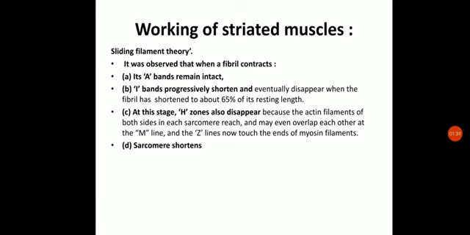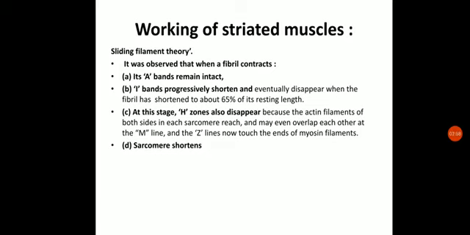You have to note it down, it may be asked as a question. Whenever the contraction takes place, the A band will retain its size. The A band will not change its size. It will neither shrink nor expand. But during this contraction, the I band gets shortened, and eventually it may even disappear. Or we can say it gets shortened to around 65% of its resting length.